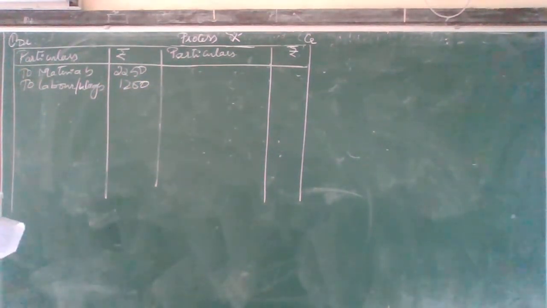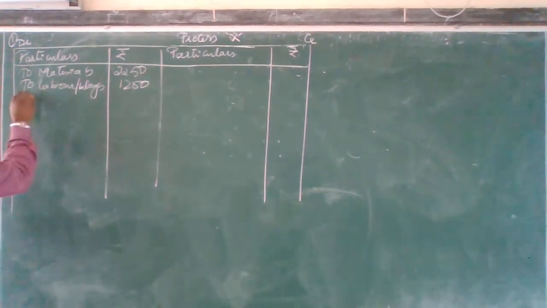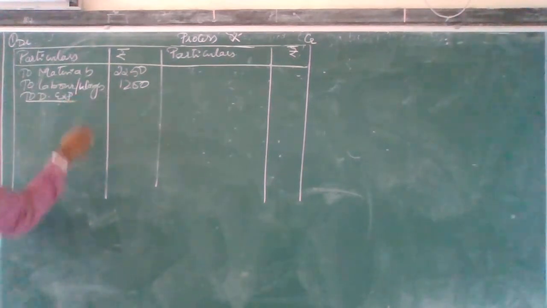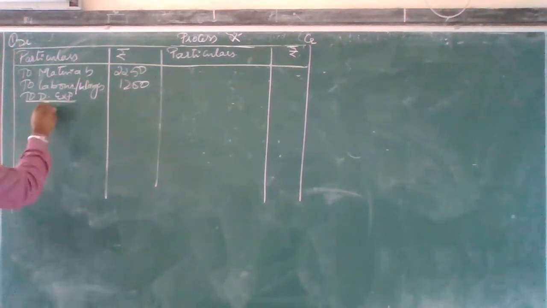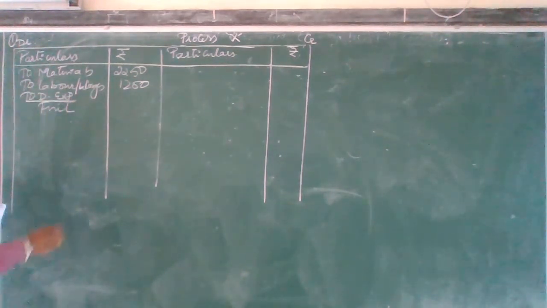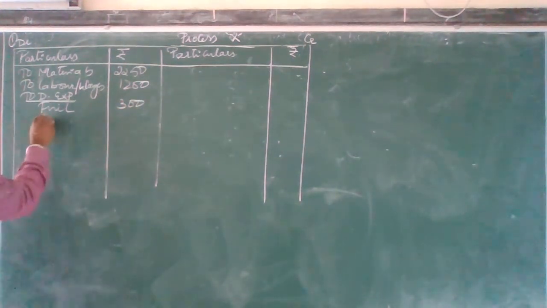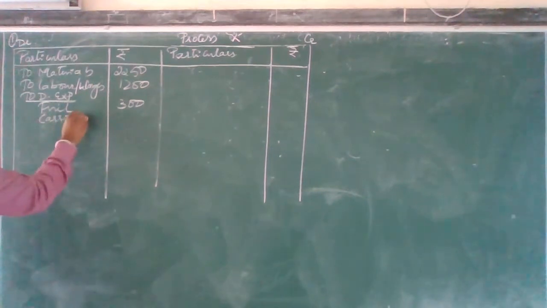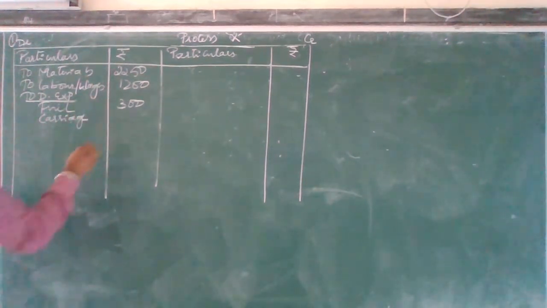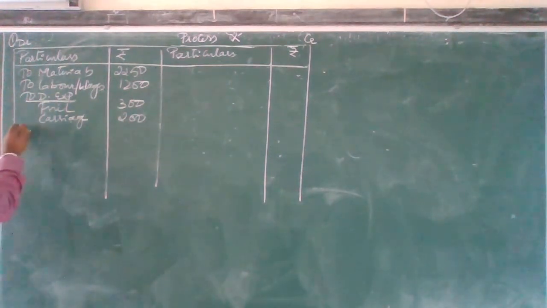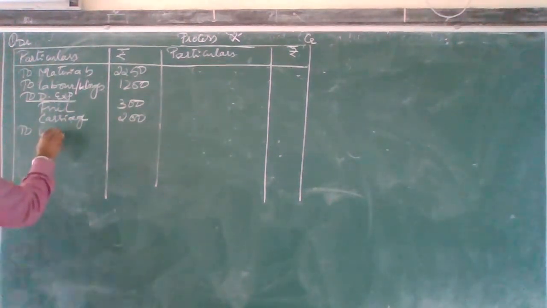Okay, then after the labor, to direct expenses. Okay, then fuel. Fuel for process X is how much? 300. What about the carriage? Carriage, how much do I have? 200.